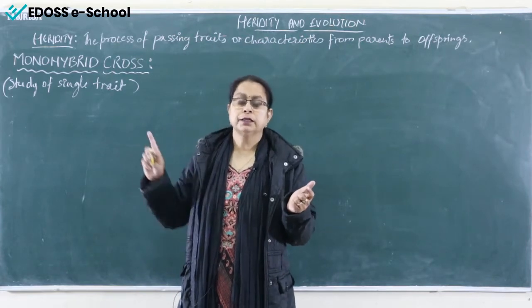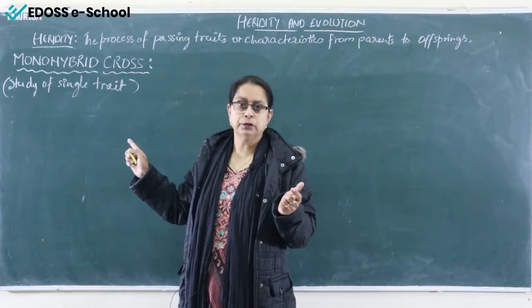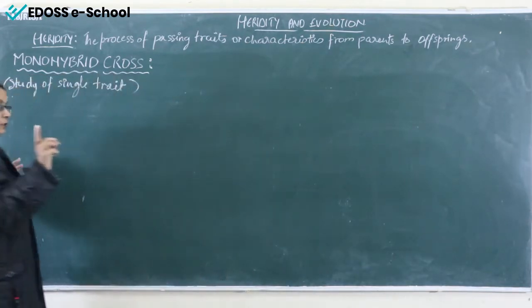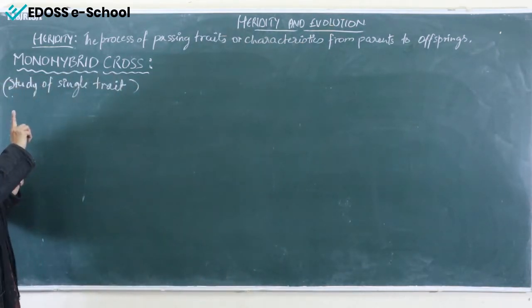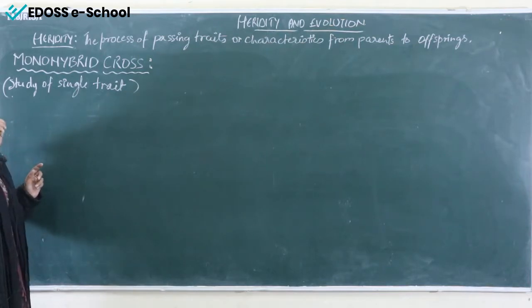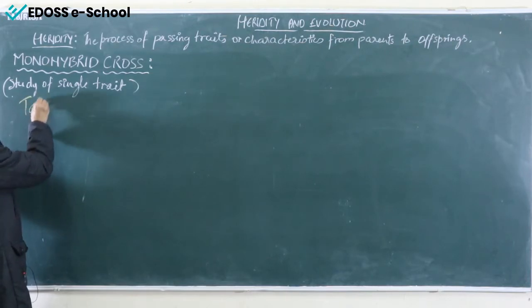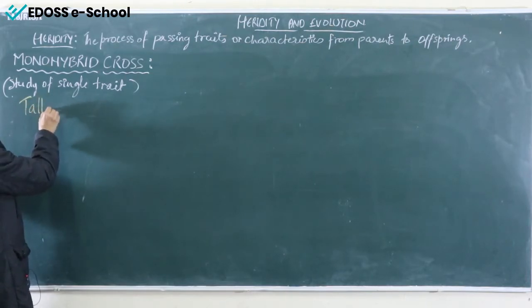How will it go? I am going to solve this on the blackboard, so see it very carefully. Suppose we are taking one factor, because it is an example of a monohybrid cross. I'll take the trait tallness of the plant.